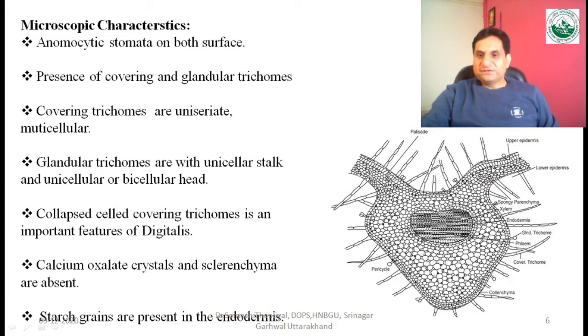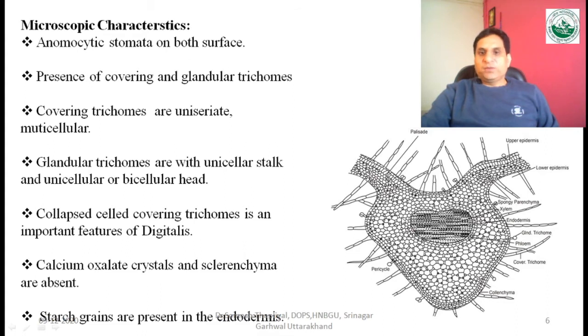So here you can see that on the upper epidermis there is the palisade layer. You can see that a single palisade layer is there, whereas in the lower epidermis there is no palisade layer. There is a group of collenchyma. Collenchymas are present in the upper and lower epidermis, and after the epidermis there are the spongy parenchyma regions.